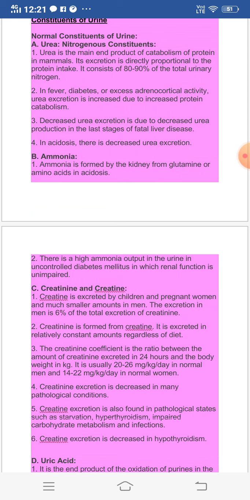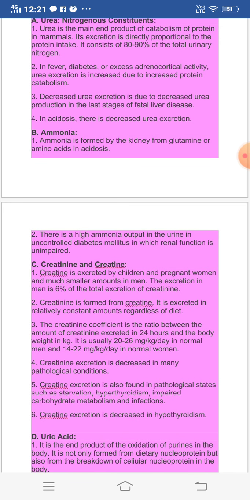So in the diabetic patient, you will observe that an increased amount of ammonia is given out in the urine in uncontrolled diabetic patients, in whom the renal function is unimpaired.